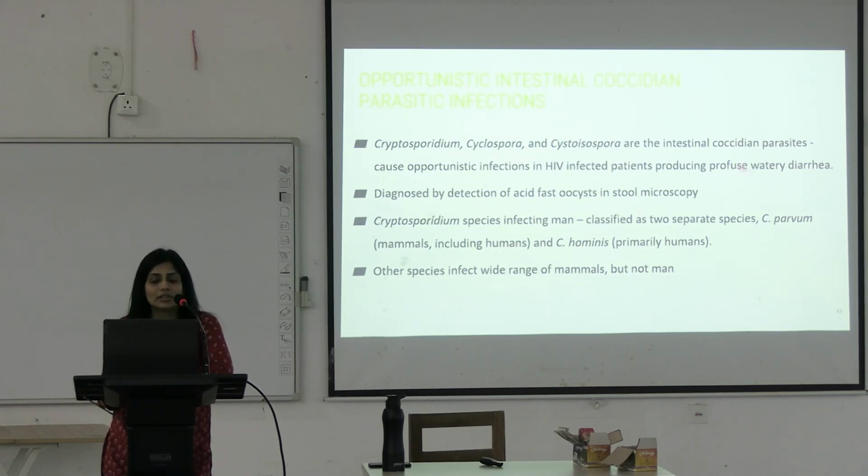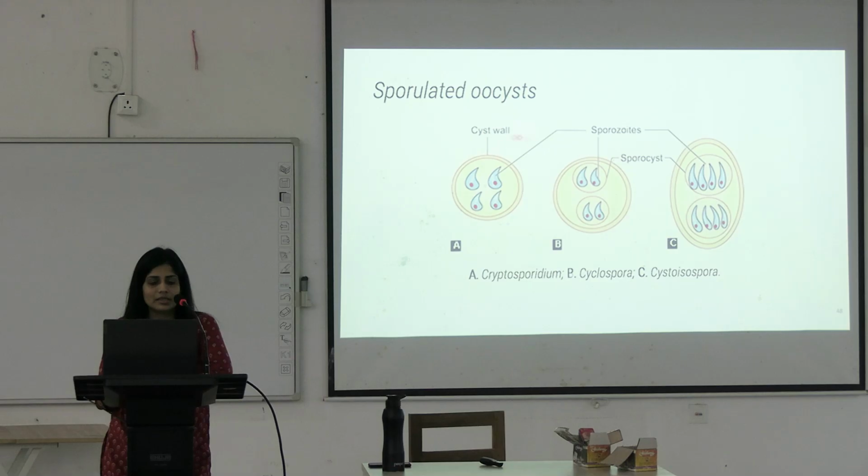They will produce profuse watery diarrhea in these patients. How do you diagnose them? Based on acid-fast oocysts in stool. You stain the stool with modified Zn stain, and you see the oocysts of these 3. These are the sporulated oocysts.